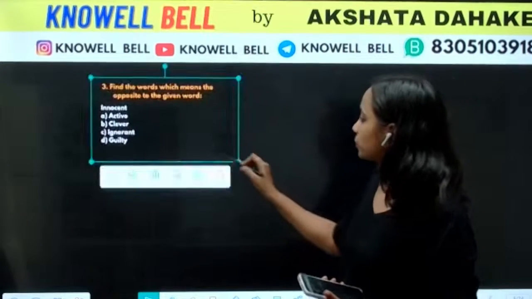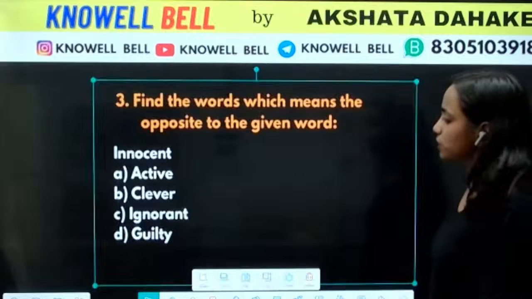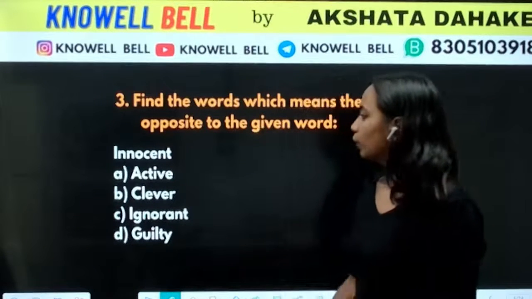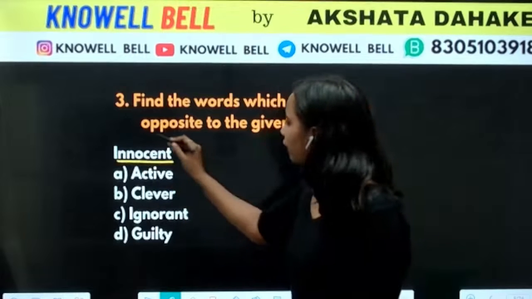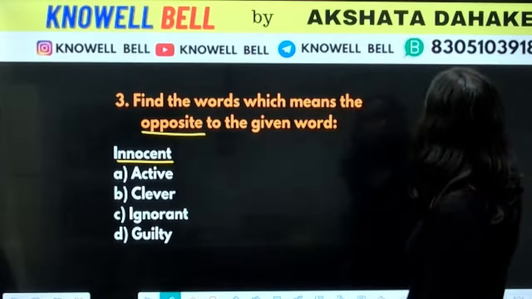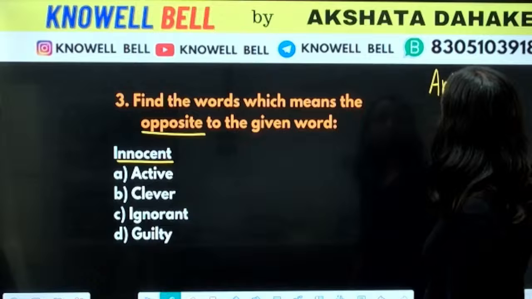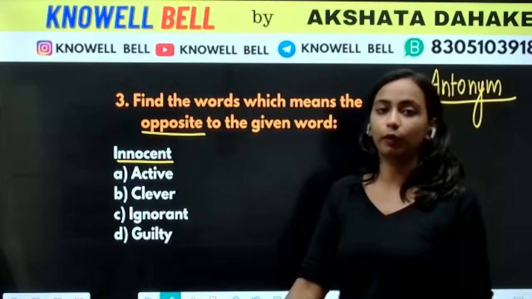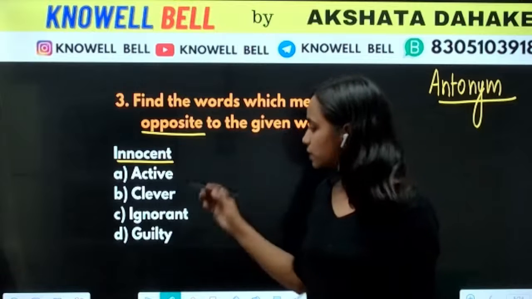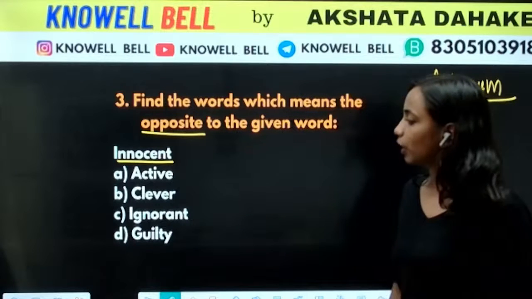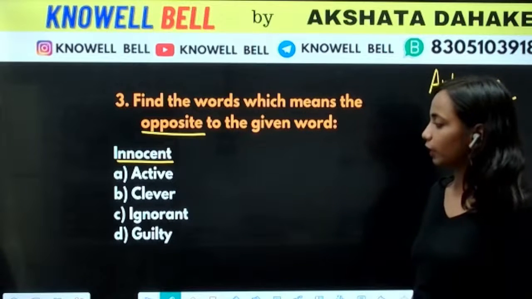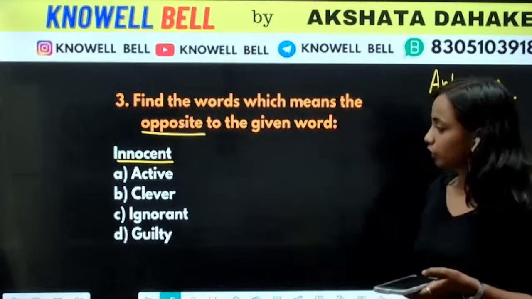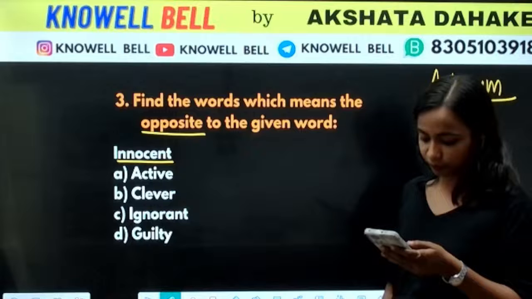Next question. Find the opposite words for the following. Innocent: active, clever, ignorant and guilty. Okay, you have innocent. हमको क्या find करना है? We have to find the opposite word. Opposite word is also referred to as antonym. So opposite. Okay, innocent. Innocent के लिए what will be the opposite word? Active, clever, ignorant or guilty. For the third question, what will be the answer?